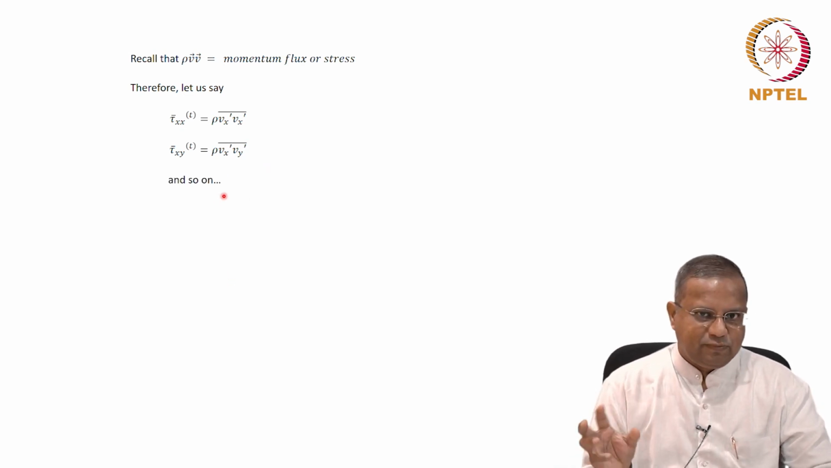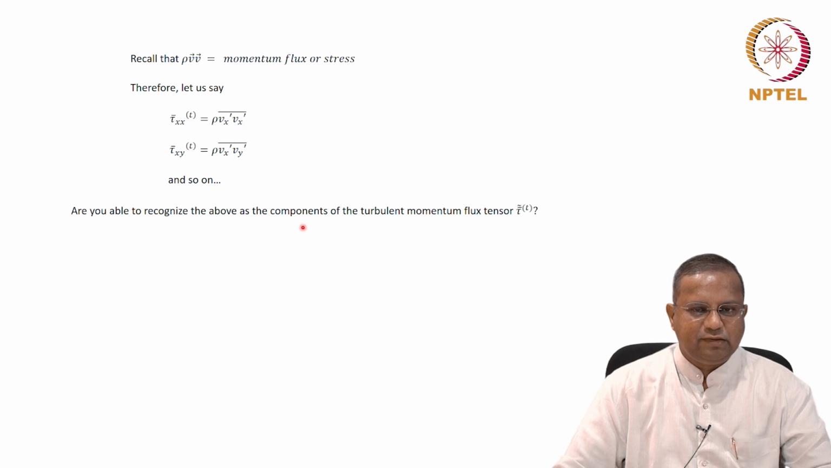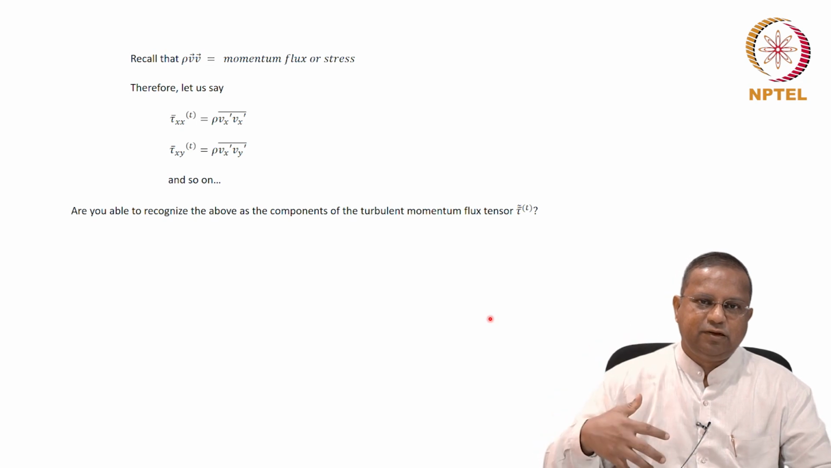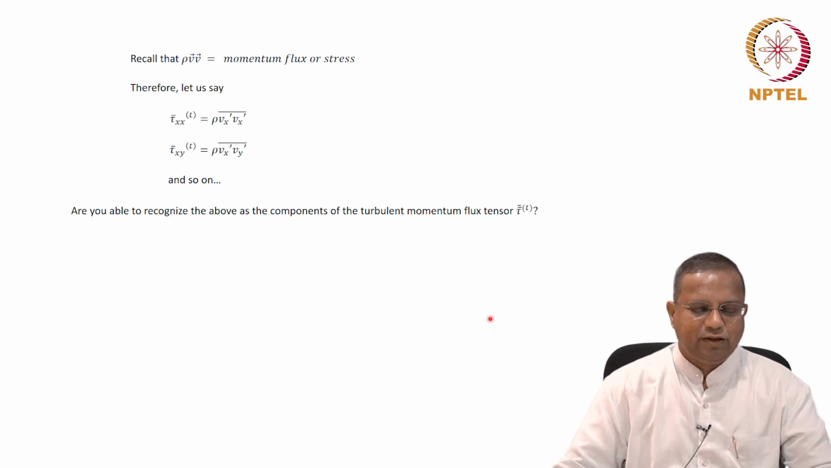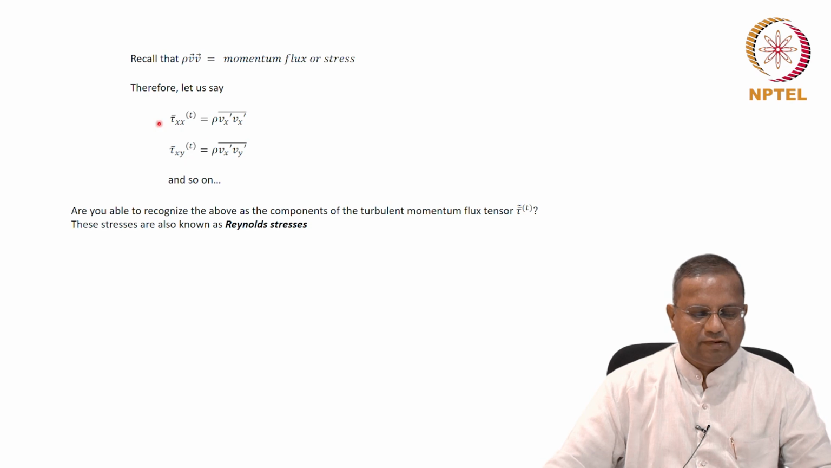Why are we doing this? We are trying to write it in a form that we are familiar with. You could recognize that there were three such things for the x direction, there would be three such things for the y direction, there would be three such things for the z direction. Therefore, they can be considered as the components of a turbulent momentum flux tensor, tau bar t, and that's a flux tensor, therefore there is a squiggle on top. These stresses are actually called Reynolds stresses that arise because of the turbulent nature, and that's the only term that was different from laminar flow.